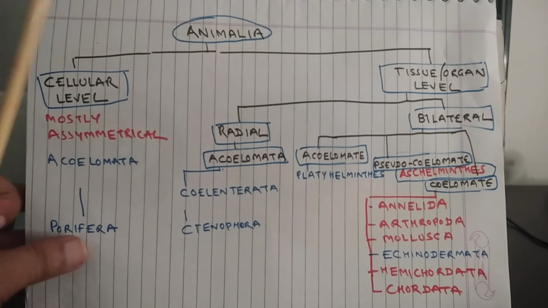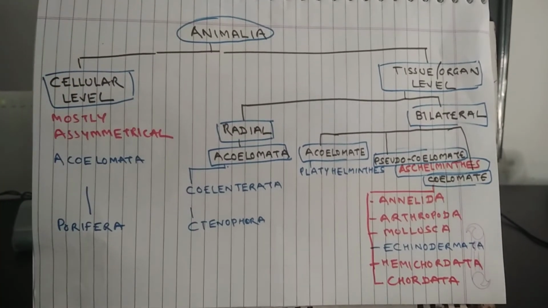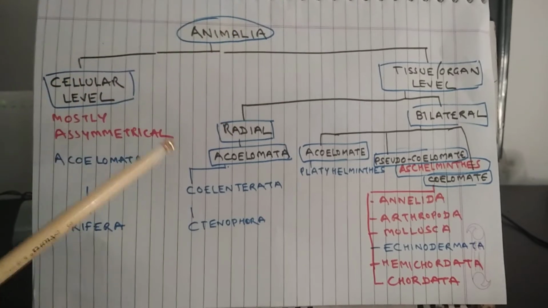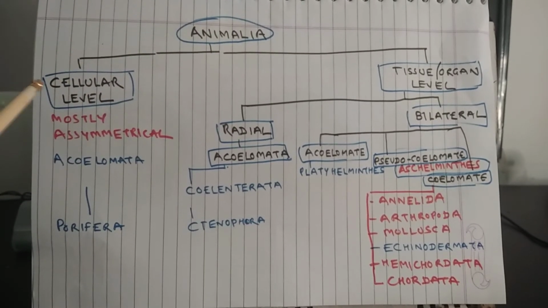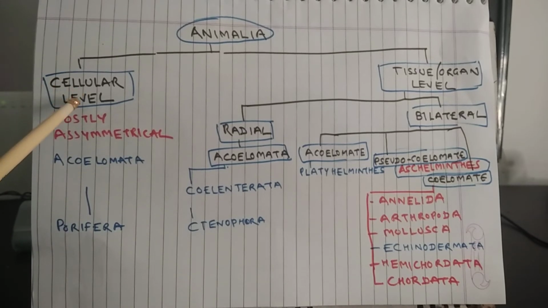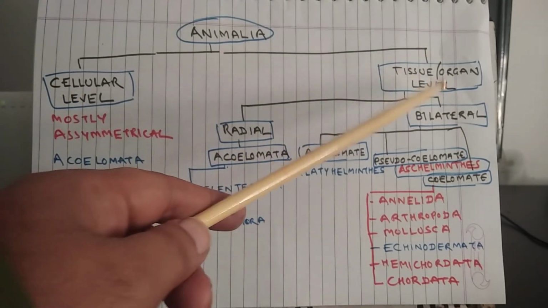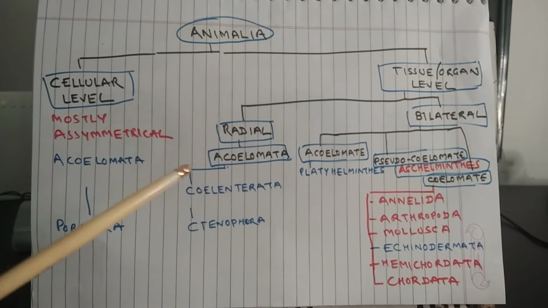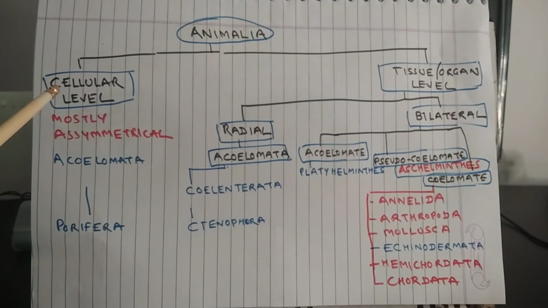Now, let us look at the broad classification of the animal kingdom. There can be different levels of organization: cellular level organization, then tissue or organ level organization. In the case of cellular level organization, animals are mostly asymmetrical and acoelomate.